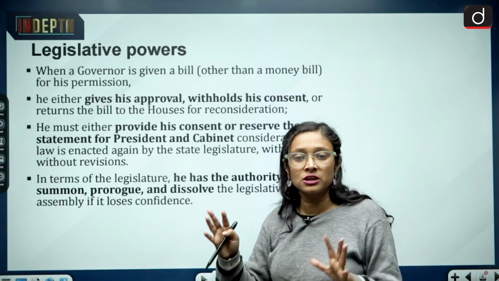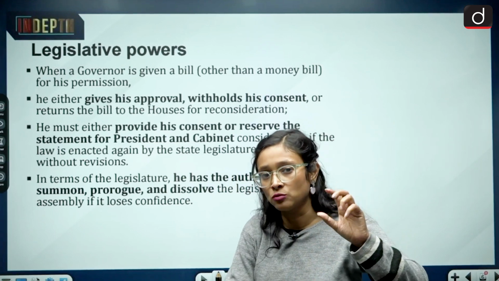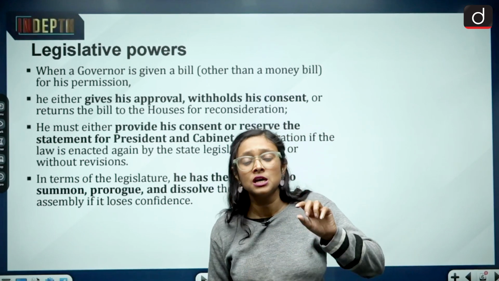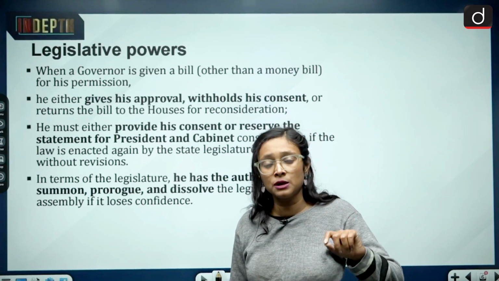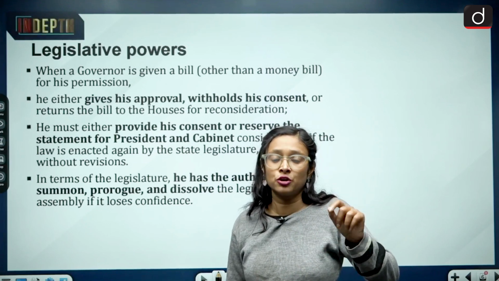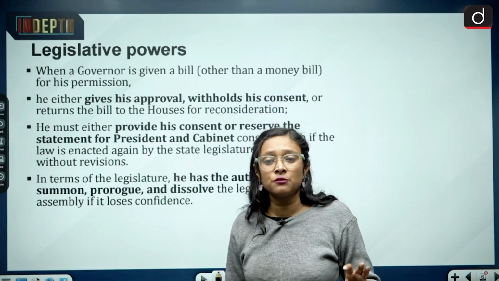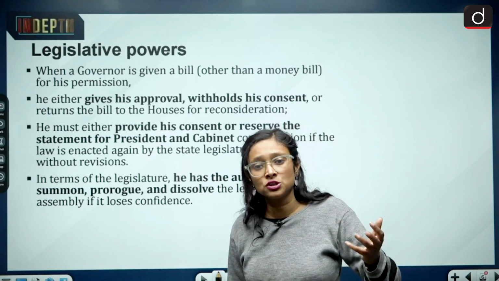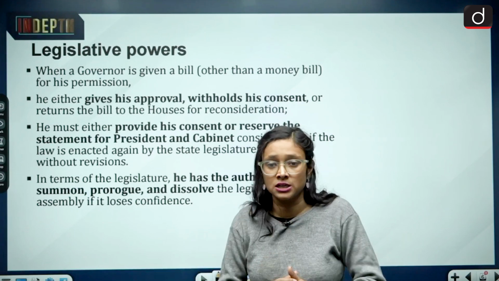So coming to the legislative powers of the governor. Before that, we should know what the bills were about. About 12 bills were withheld by the governor of Tamil Nadu, and they were about the appointment of vice chancellors in universities and the opening of higher education institutions. Most of the bills were related to higher education in the state.